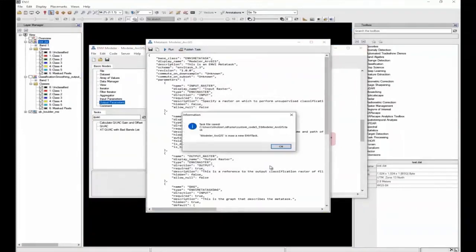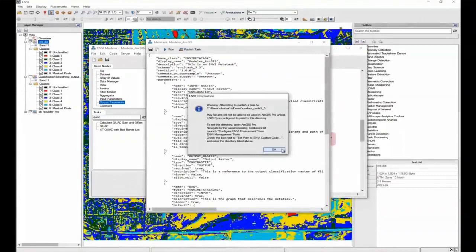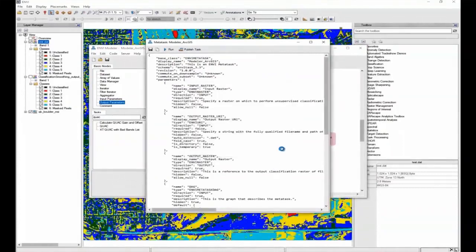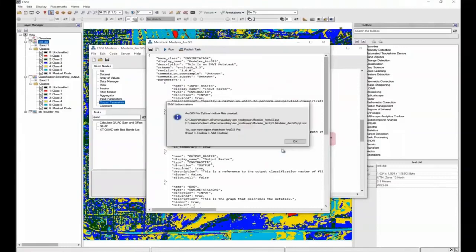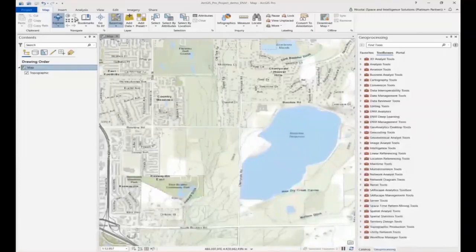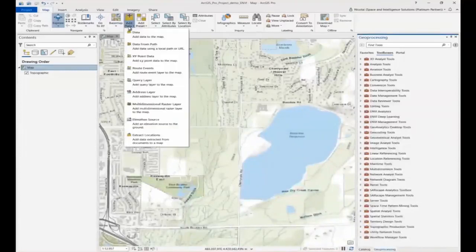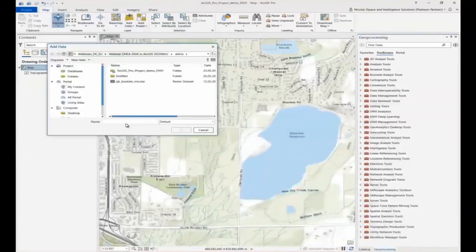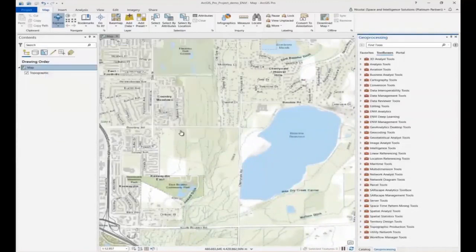First, publish the task. The task has saved. Now, the task has to be published in a custom code. The Python is done. Now, my ArcGIS Pro Python tool has got created. Yeah, the tool got created. Now, I have to go to ArcGIS Pro. Here, the same image I can access, so we can compare both the results. Let's see, yeah, the image is different.